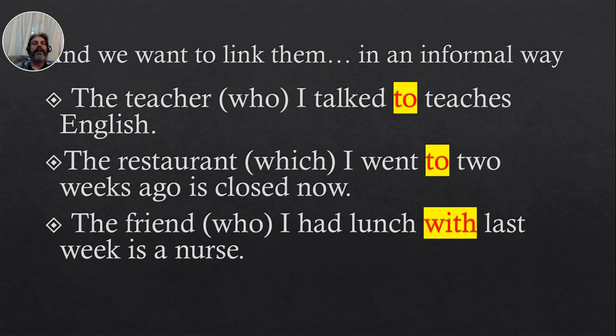For example, in an informal way, we would create things such as the teacher I talk to teaches English, or the teacher who I talk to teaches English. Remember that in informal sentences, we can use the relative or not use it when the relative is an object. Or the restaurant which I went to 2 weeks ago is closed now, or the restaurant I went to 2 weeks ago is closed now. And finally, the friend I had lunch with last week is a nurse, or the friend who I had lunch with last week is a nurse.